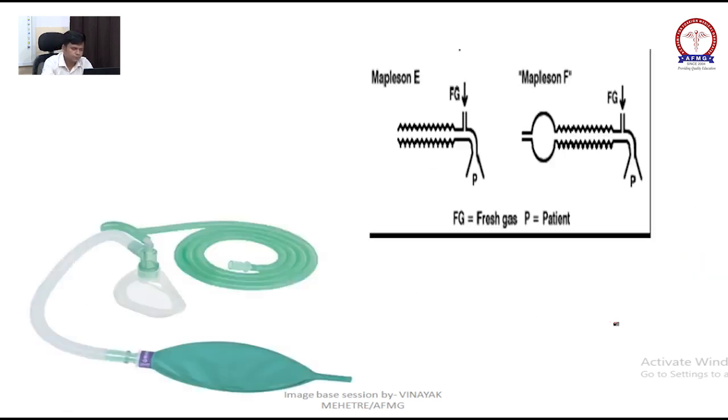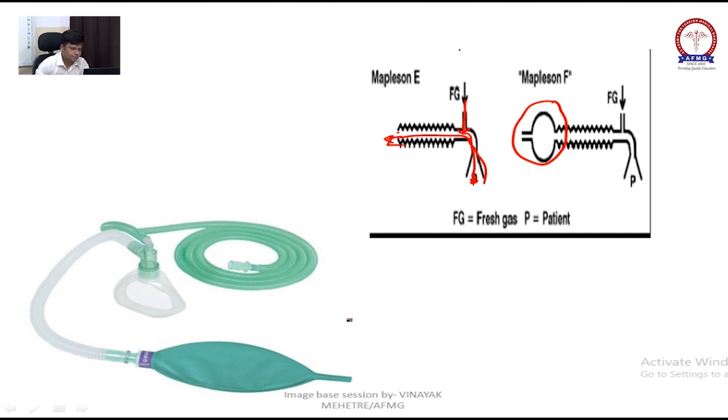Now Mapleson E, or Ayre's T-piece. It looks something like a T. Gas will come from here. They have kept this limb open, and when the patient exhales, gas will go out from here. So what Jackson did, he just added one extra thing to Mapleson E, that is a bag. Mapleson F is just a modification of Mapleson E.